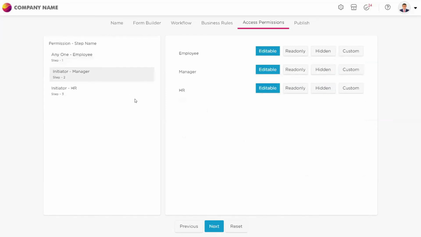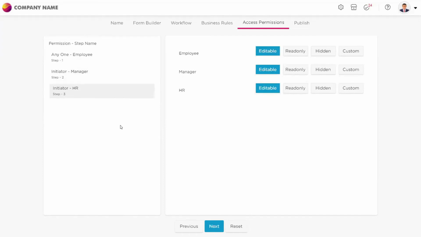So next is the manager section. The manager has to be able to read the details that the employee submitted, but should not be able to edit them. For that reason, for the manager, the employee details will be read only. He should be able to edit the manager section. For HR section, he need not see the HR section here. So this is how when the manager opens the application, he will see the employee details in read-only mode, and he will see the manager section as editable, where he will put his remarks and approval date and everything.